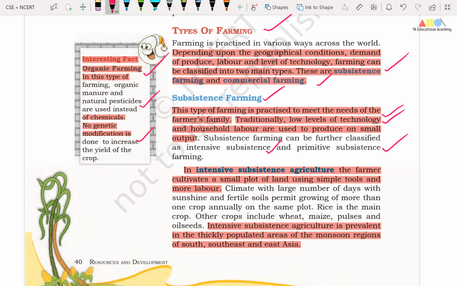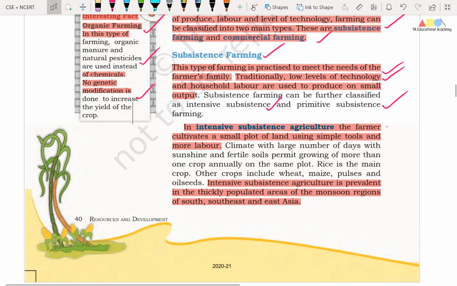Friends, no genetic modification is done to increase the yield of the crop. Friends, you should also be aware of one more technique of agriculture, that is ZBNF, zero budget natural farming. In the upcoming sessions we will try to know about zero budget natural farming.